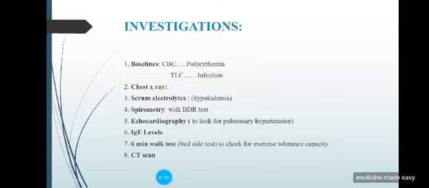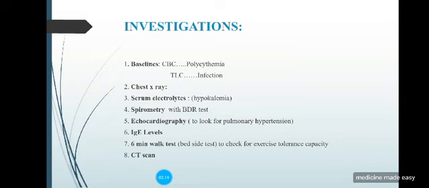Then what investigations are done? Starting from the baseline, we can go with complete blood count to look for polycythemia, total leukocyte count to look for any source of exacerbation of COPD. Then chest X-ray is not used to diagnose COPD actually, but to rule out other diagnoses like infection or any malignancy or any other underlying process in the lungs.